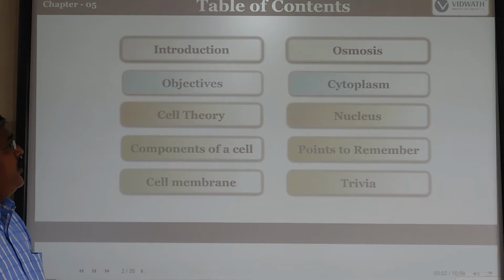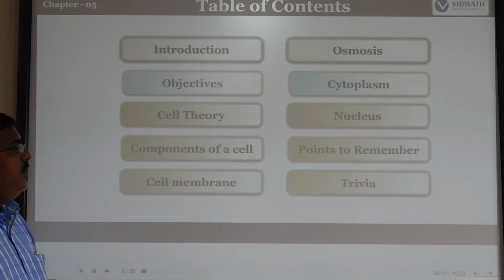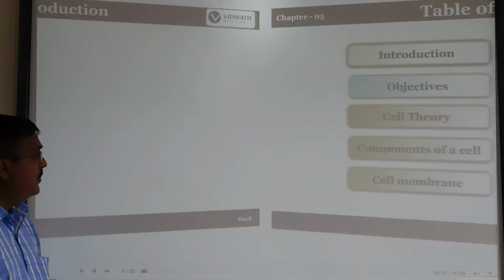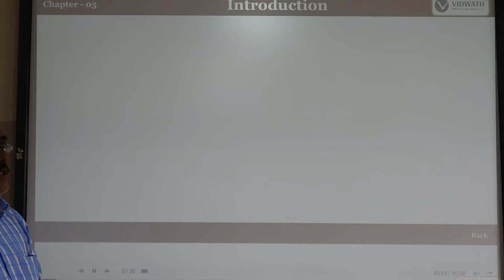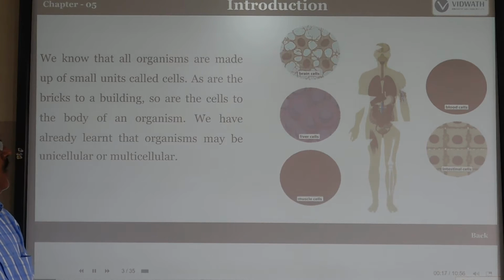So here we first study the introduction, then cell theory, and then the components of the cell: membrane, cytoplasm and nucleus. First one is introduction. If you observe the drawing here, we have the liver cell, muscle cell, brain cell, blood cell and also intestinal cells.